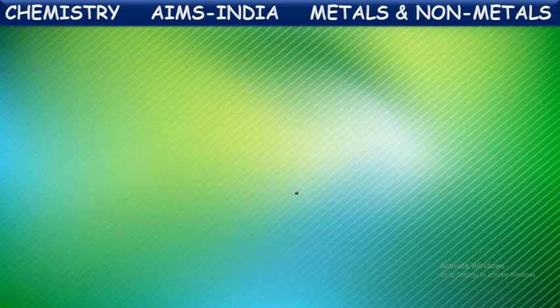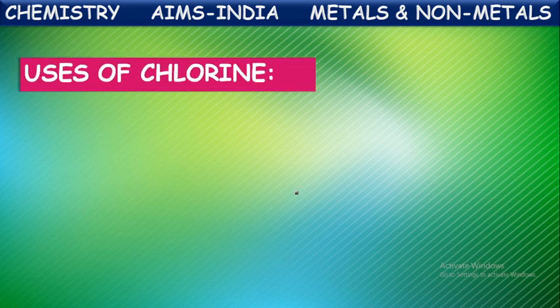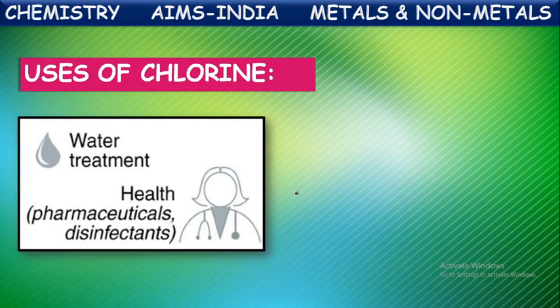Based upon this, let us see one more non-metal, chlorine. Chlorine is also one of the non-metals, and it also has some uses. It is used in water treatment, which is the most important use of chlorine. It is used in the sterilization of water. It is used as a disinfectant.